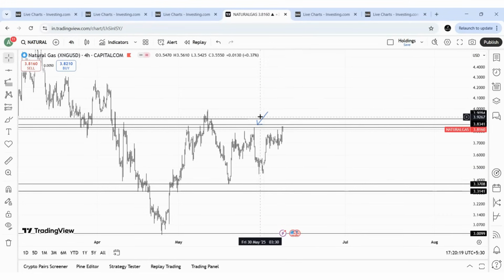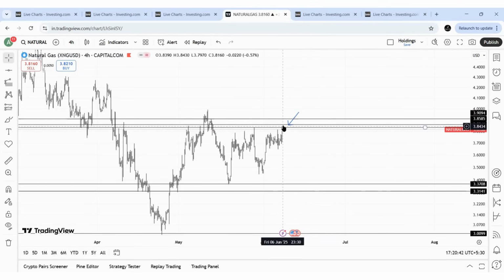Now the important point is that the price can reject here itself, the same point where it is trading now, which is around 3.8341, and the range can be 3.8341 to 3.8585. It is a very important resistance now. In the worst case it can reach 3.9.